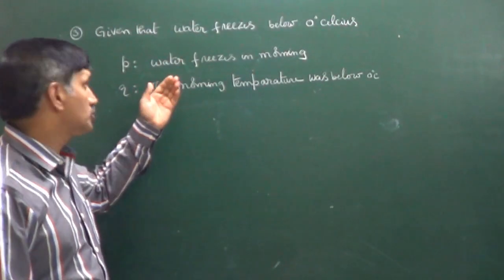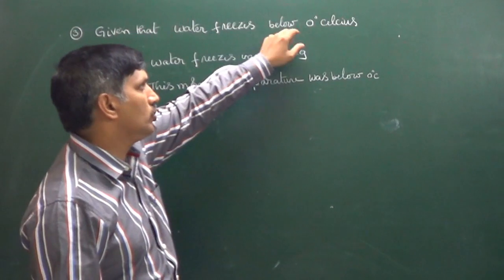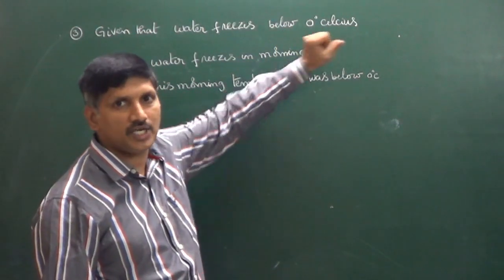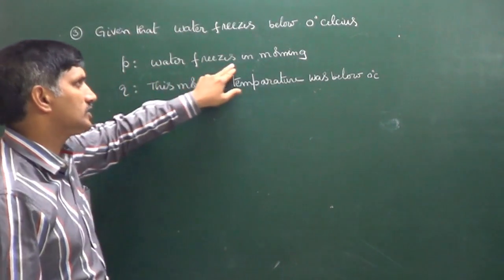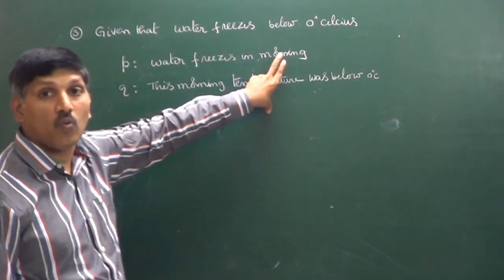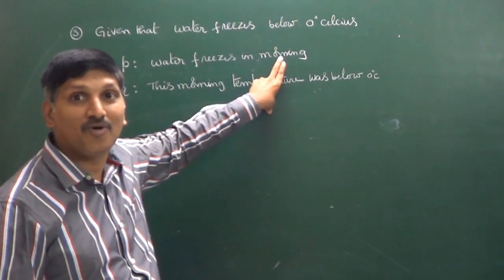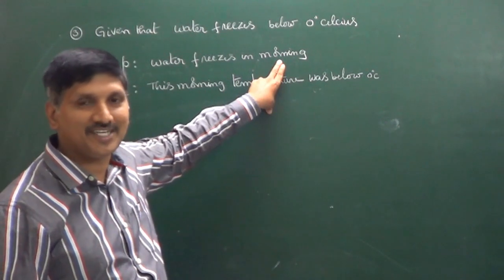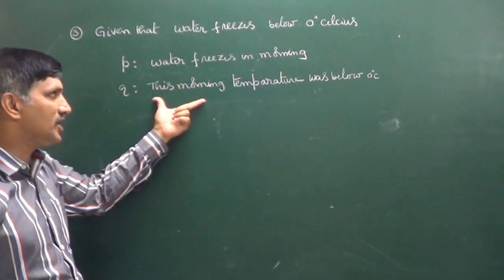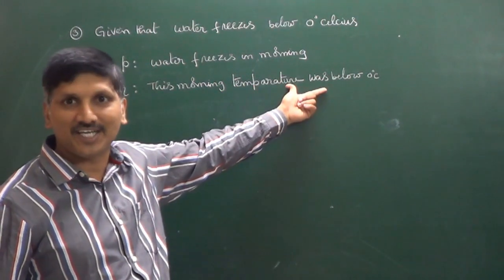This is another question. Given that water freezes below 0 degrees Celsius, P is given: water freezes in the morning. What is the meaning of that? In the morning, the temperature was below 0 degrees centigrade. And what is Q saying? This morning temperature was below 0 degrees centigrade.